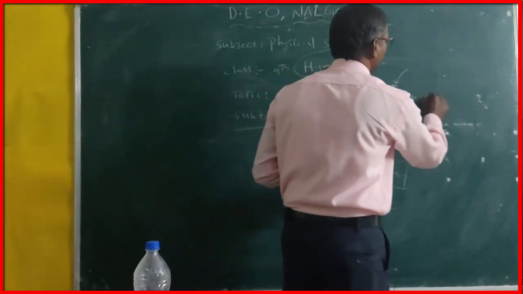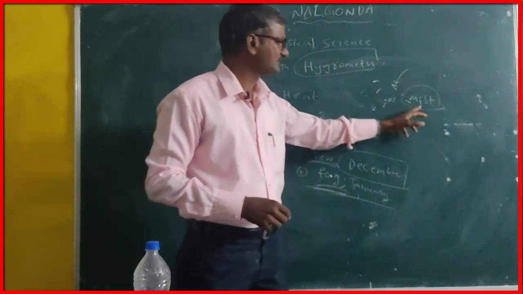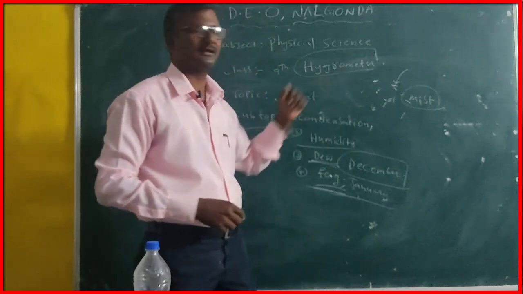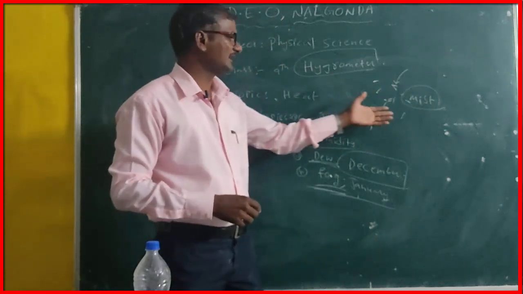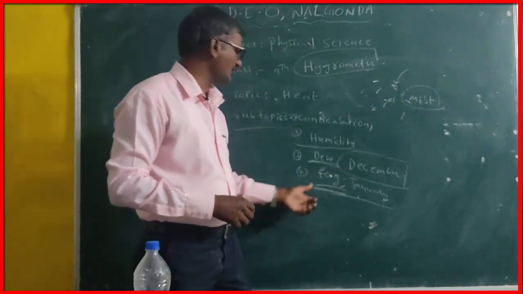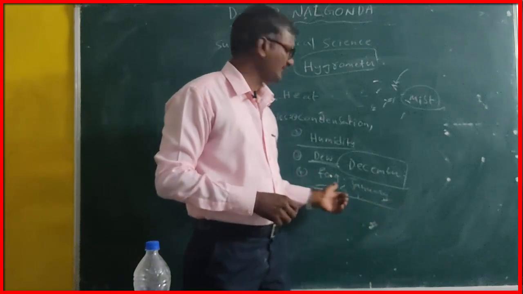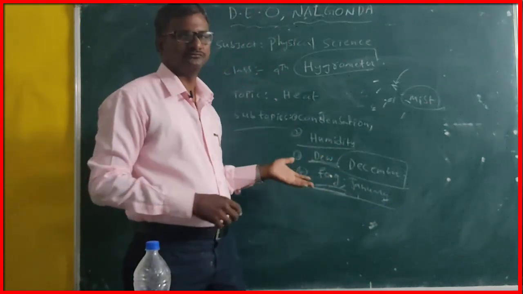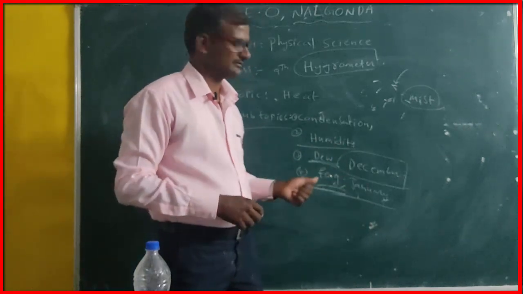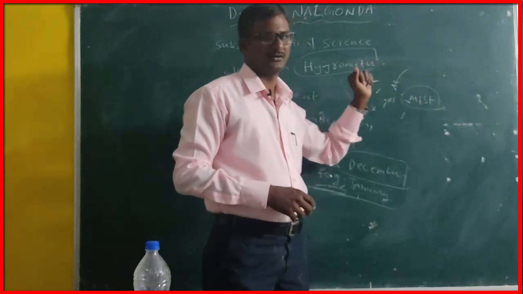Mist, M-I-S-T, mist. With this mist, we are not able to see the objects, especially early morning, 5 o'clock, 5:30, 6 o'clock. The thick mist is called fog. In the month of January, we can see Sankranti Mabulu. We can call it clouds at Sankranti. Right? Thick mist is called fog.